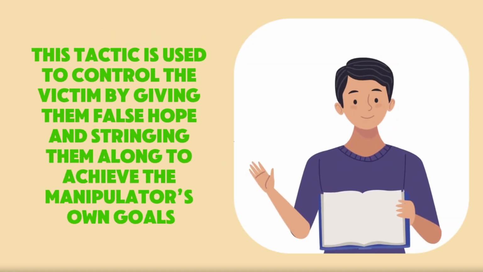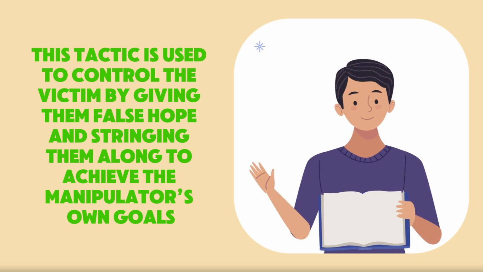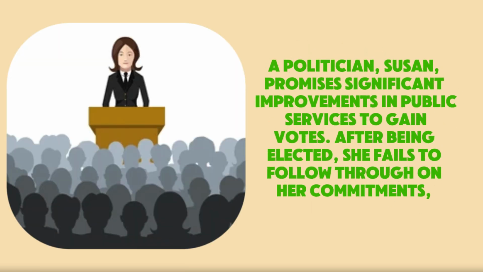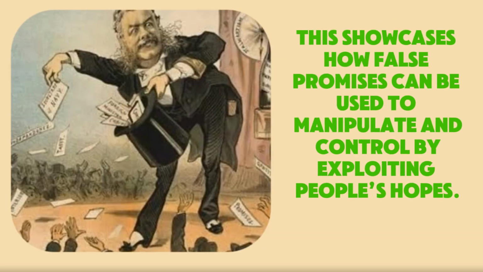This tactic is used to control the victim by giving them false hope and stringing them along to achieve the manipulator's own goals. A politician, Susan, promises significant improvements in public services to gain votes. After being elected, she fails to follow through on her commitments, leaving the voters disappointed and disillusioned. This showcases how false promises can be used to manipulate and control by exploiting people's hopes.